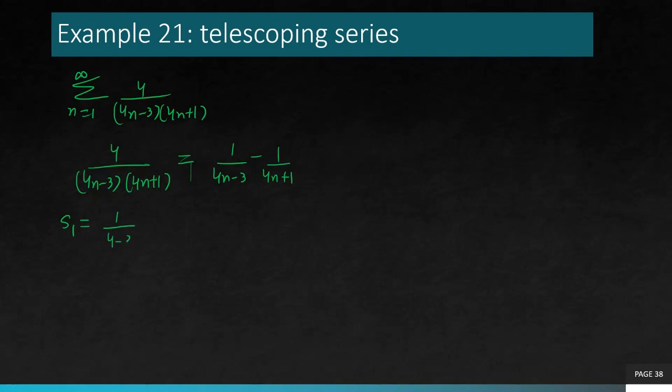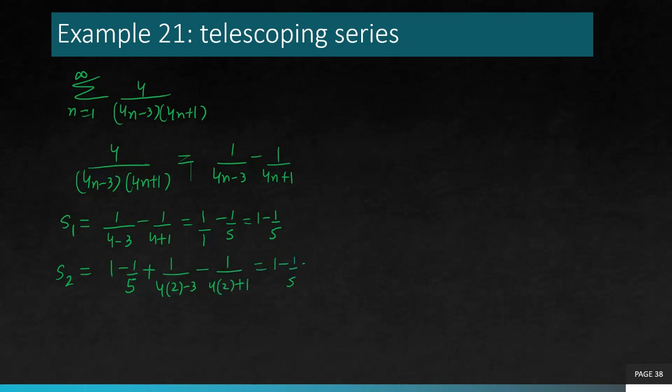Now S1 is 1 over (4 minus 3) minus 1 over (4 plus 1), so 1 over 1 minus 1 over 5. 1 minus 1 over 5. S2 is 1 minus 1 over 5 plus 1 over, now you plug in n equals 2 there, 4 times 2 plus 1. So 1 minus 1 over 5 plus 1 over 5 minus 1 over 9. So you see they are the same. And Sn is going to be 1 minus 1 over 5 plus 1 over 5 minus 1 over 9 and so on. It's the same expression which you got for an.